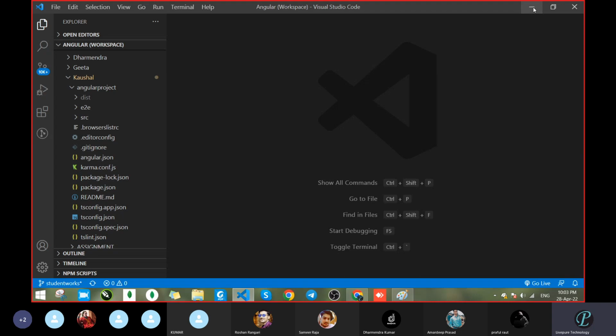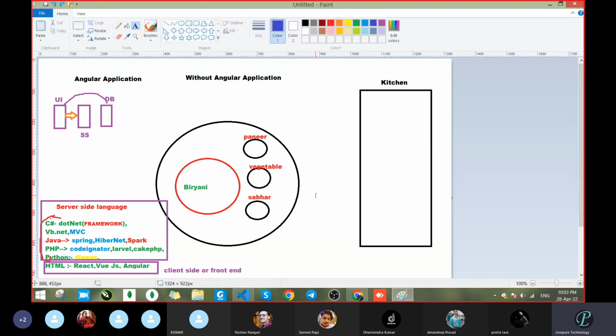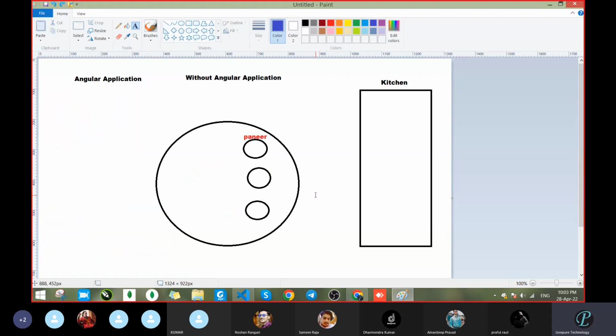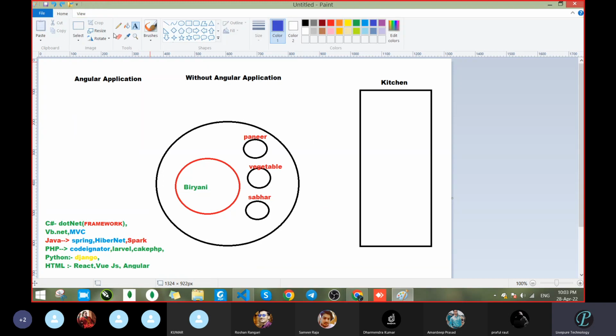Okay, got that. Now come to our section. So we understand what is server side language, what is front end side language. Let it be my kitchen. Okay, let it be this one. So what is happening without the Angular application? Means without the front end framework, and when the application is using the front end framework.